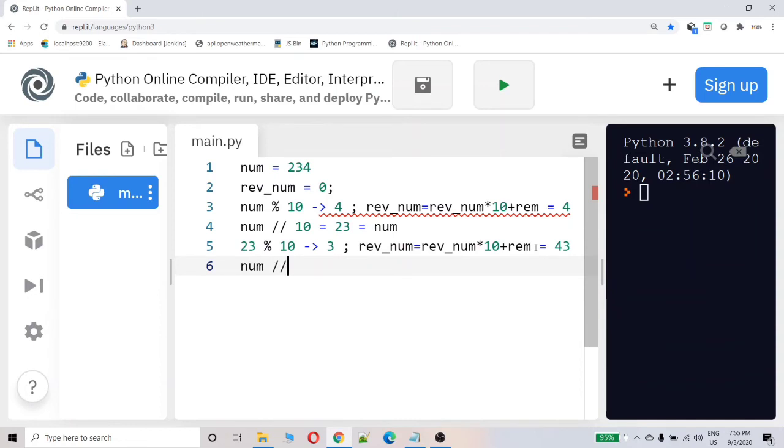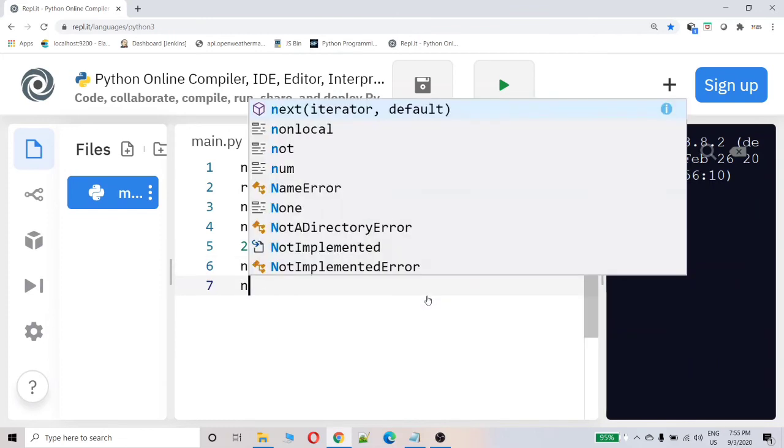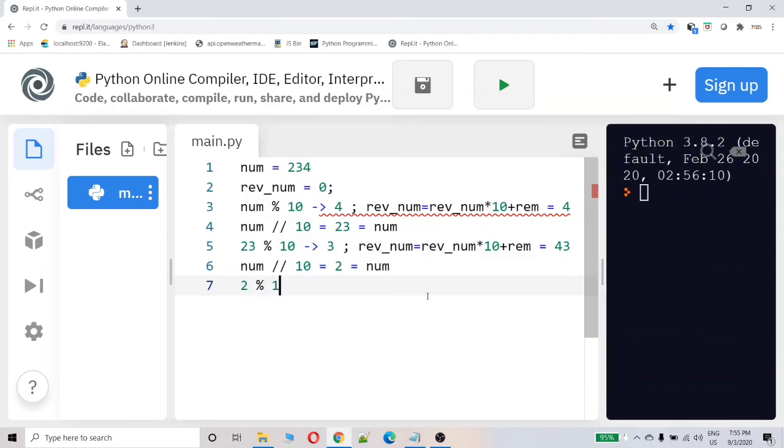And again I will do the floor division. I will get 23 divided by 10, I will get 2. I will assign it to num. Now my number is 2. So 2 % 10, let's see what is 2 % 10. 2 again. So I will get 2 as the remainder, and apply the same logic again.